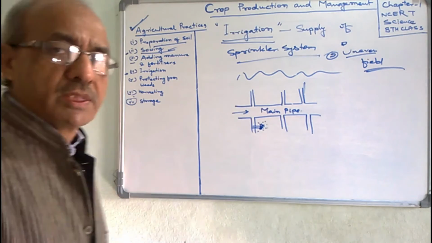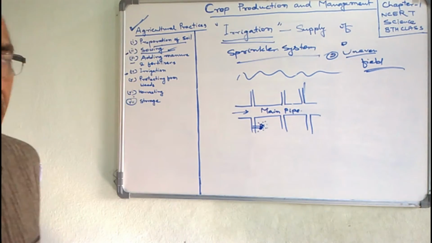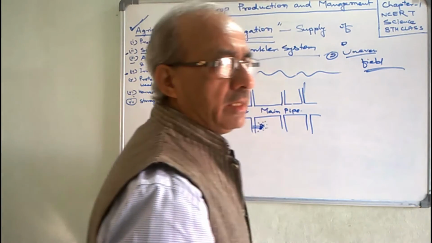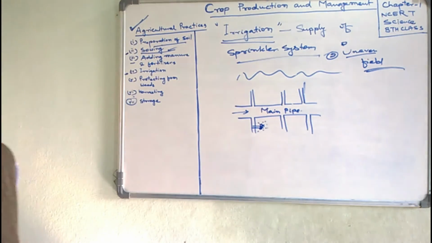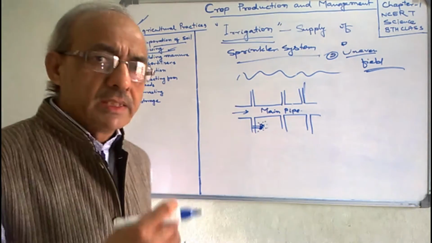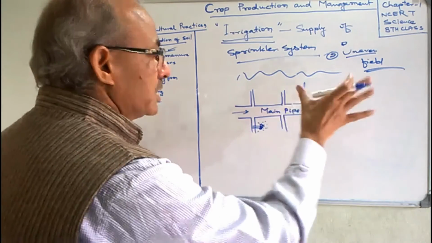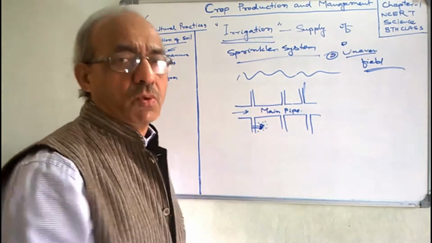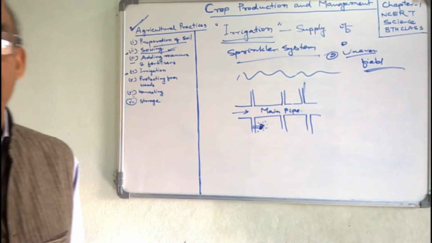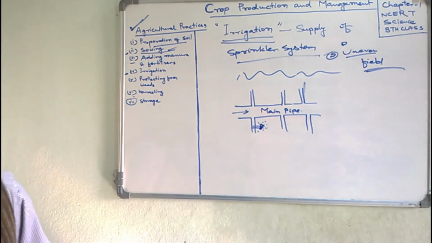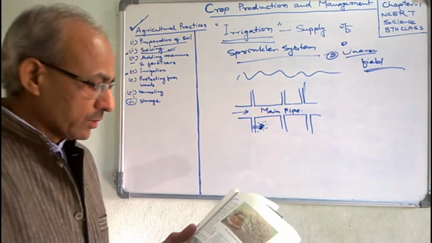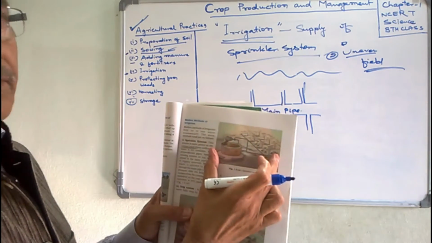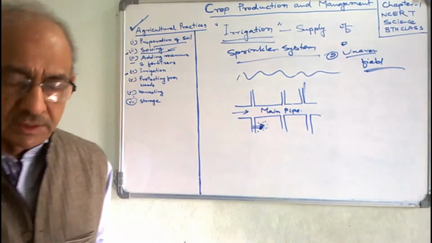There is no wastage of water. In uneven or dry areas, where water is found in less amount, this system is used and is very helpful to the farmers. There is a diagram in your book, you may see here. This is the diagram of the system.